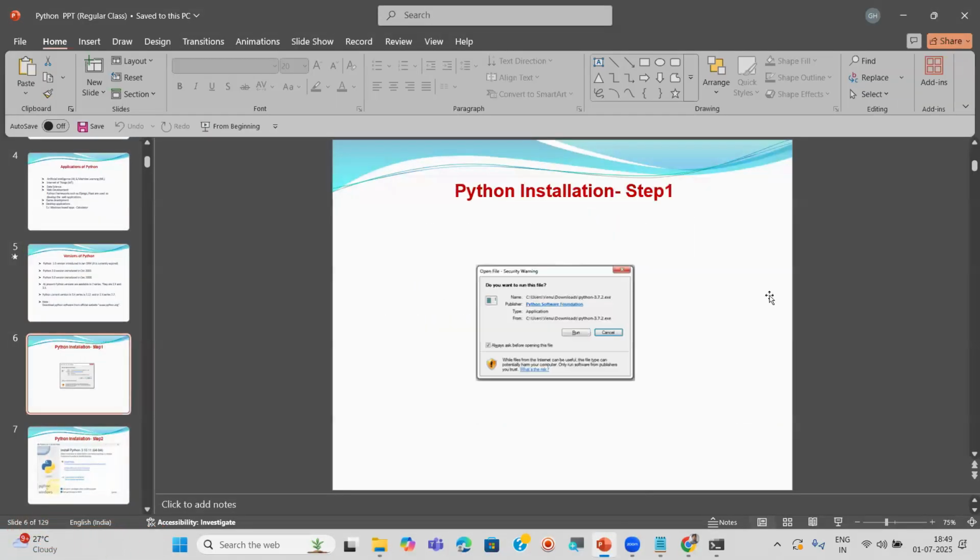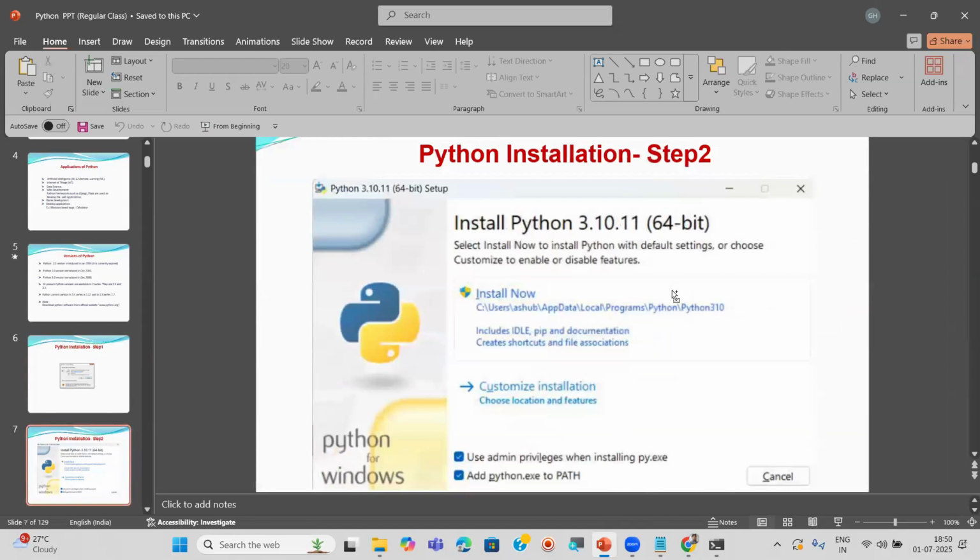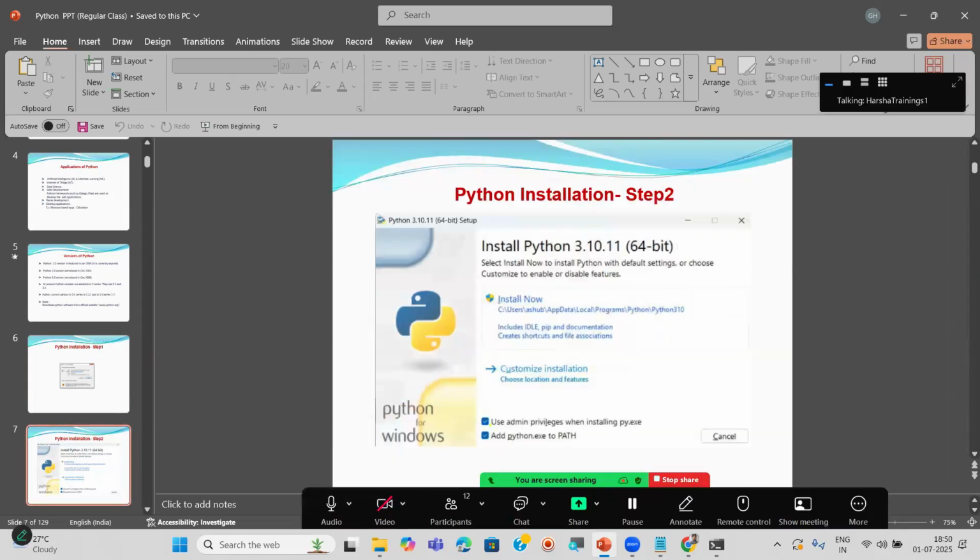After double click, here you have to click on the Run button. Later you can see one more dialog box. Here you have to choose two options. I explained the meaning of these options. After choosing these two options, you have to click on Install now. If you choose Install now, where is that going to install? Can you see the path?